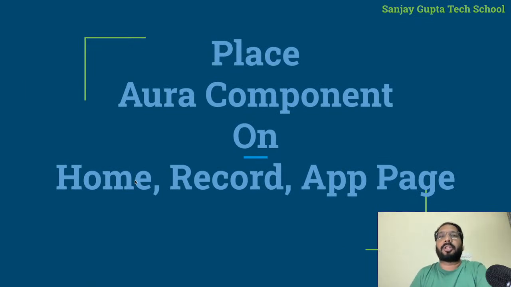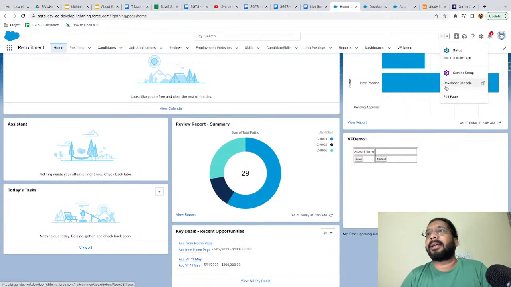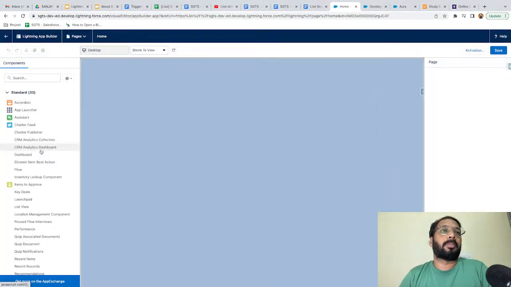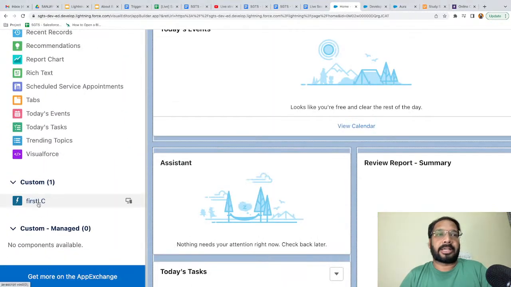Similarly, you can edit your record page and place your component on the record page. You can edit your app page if you have created one, and after editing that app page you can place any component on it. And remember, all your Lightning Aura components or Lightning Web components will be available under this custom section.